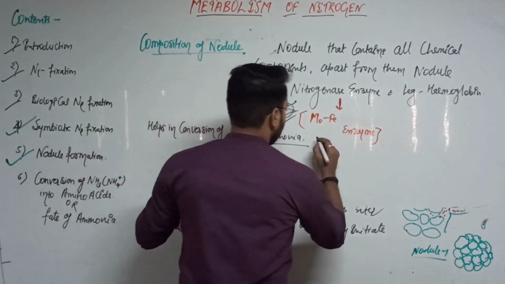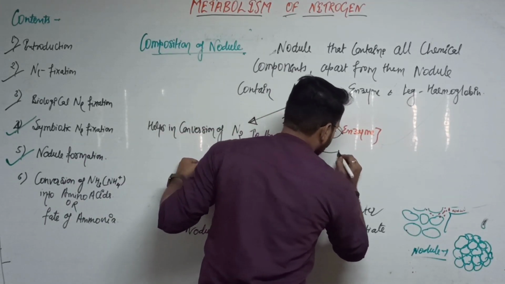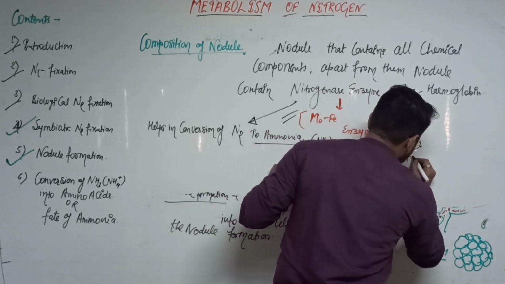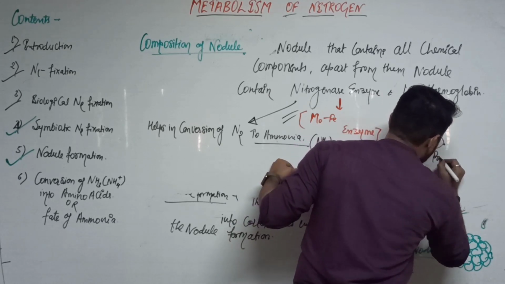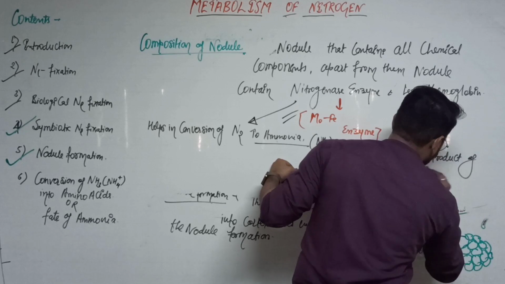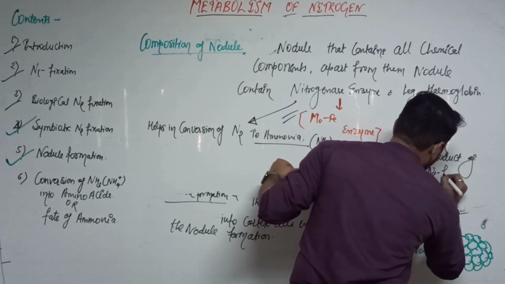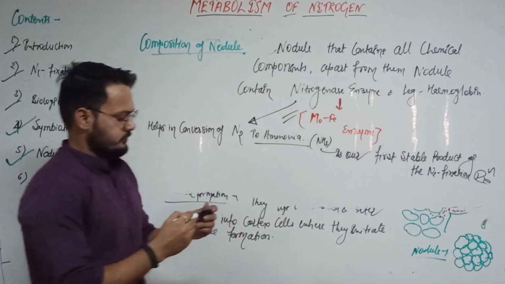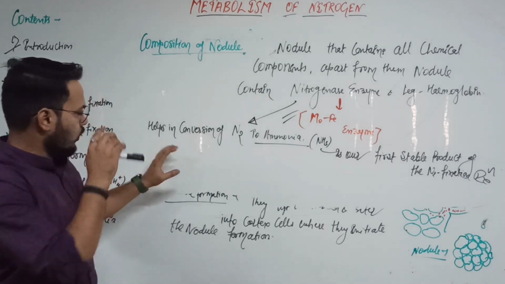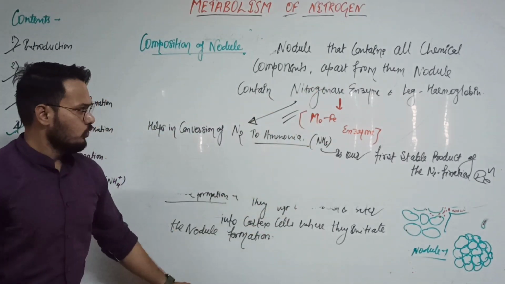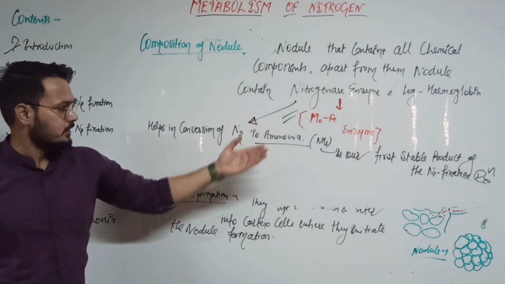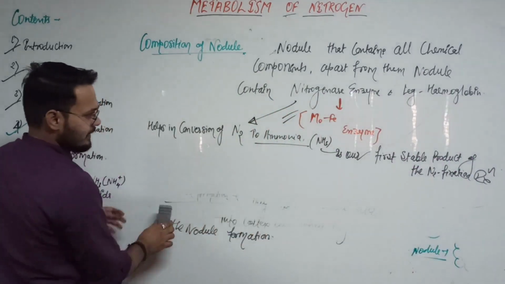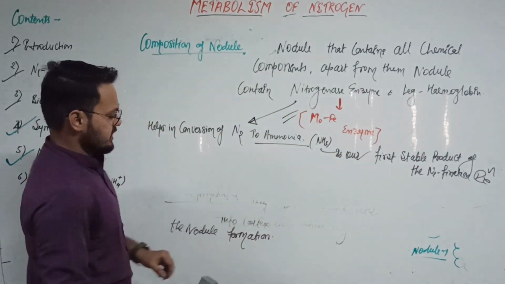Ammonia, NH3, is our first stable product of the nitrogen fixation reaction. That is clear. Who helped in this conversion? The nitrogenase enzyme. And what is inside the nitrogenase enzyme? The molybdenum iron protein enzyme.